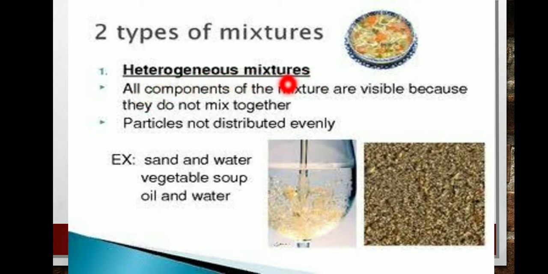What is a heterogeneous mixture? All components of the mixture are visible because they do not mix together. Particles are not distributed evenly. For example, sand and water, vegetable soup, and oil and water.